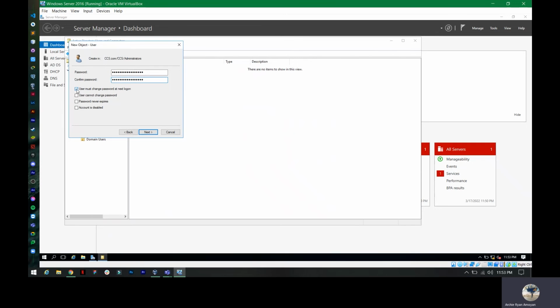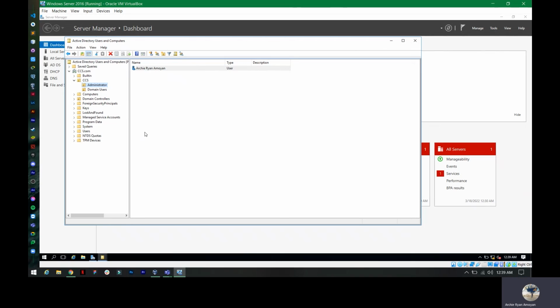The first is User must change password at next logon. The next one is User cannot change password. Then Password never expires. Then Account is disabled. So uncheck these four checkboxes. Then click Next to proceed. Then click Finish. All right, so we successfully created the user for our administrator.